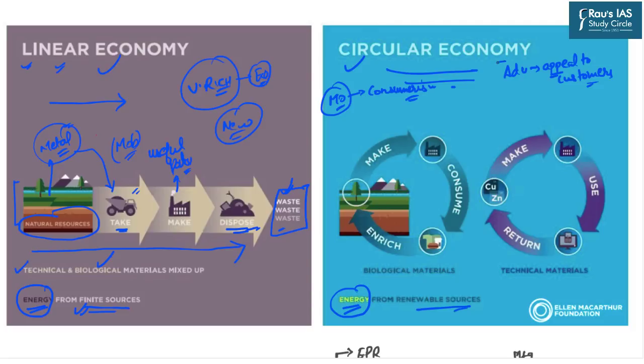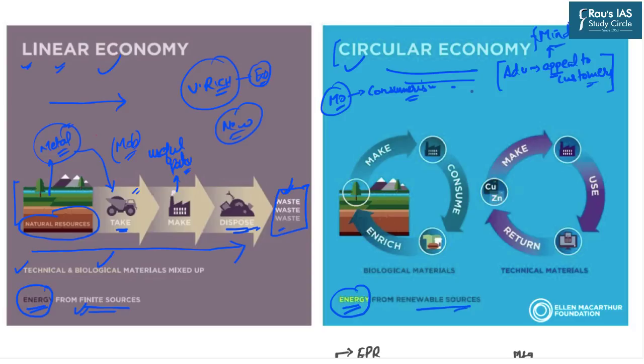Now why is it happening? This is happening because the big smartphone companies are investing so much in their commercial advertisements that they are controlling your mind. They are building such a mental map in your mind that you are somewhat appealed to the new products. But the point is, let's say that just 6 to 7 months back you had purchased a new smartphone and now you want to purchase a newer one because it is an upgraded model. So you might discard your older phone. But if you are following the principles of circular economy, the circular economy is not based on single-time disposition